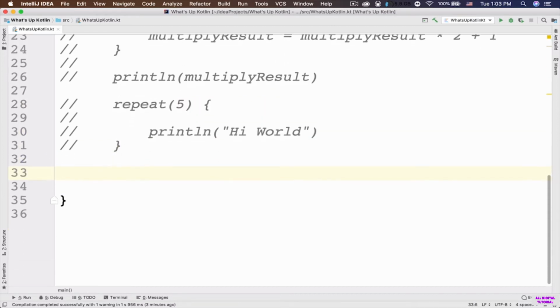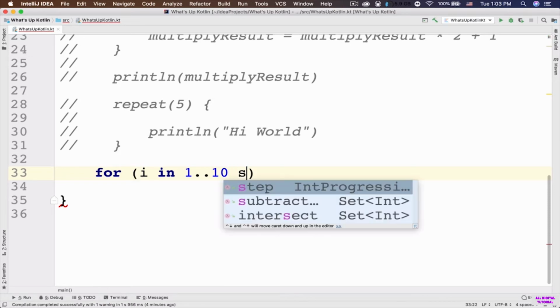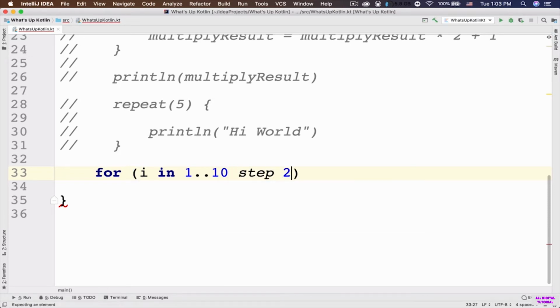So now, for example, I have a for loop and I want to do some iterations on the odd numbers or even numbers in my range. So first we need to have the I, followed by the in keyword, and then we need to have the range. So here I can say 1 through 10. Next, I'm gonna say step 2, right? And then I'm gonna open and close this for loop by using these curly braces.